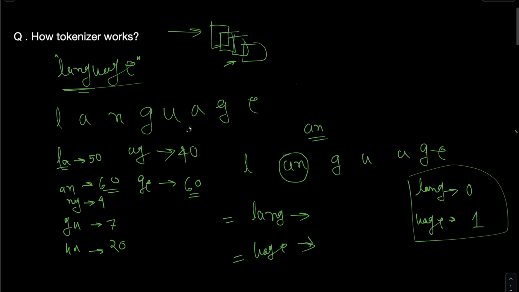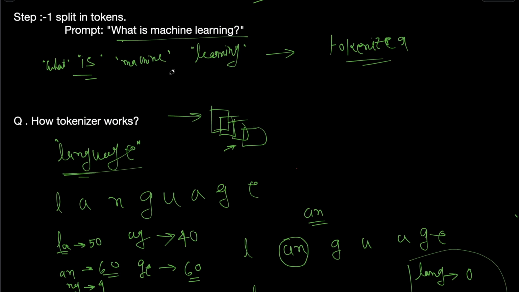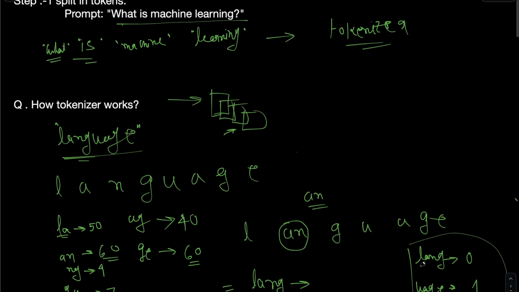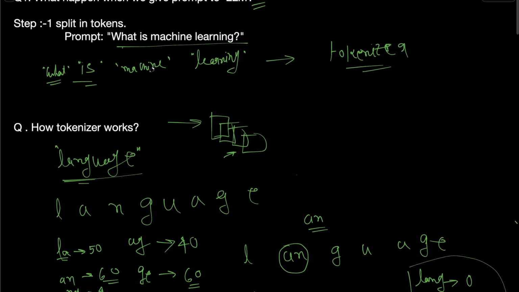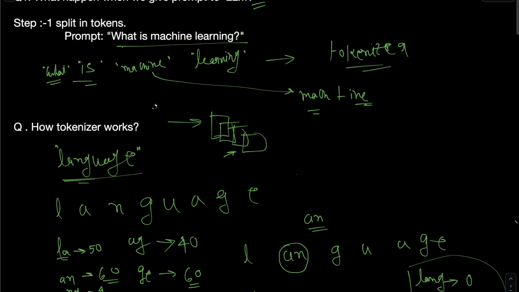So in that way the tokens are created. For a word like "machine" that is not completely present in the vocabulary, it can happen that MACH is one token and INE is another token, and both are present in the vocabulary.